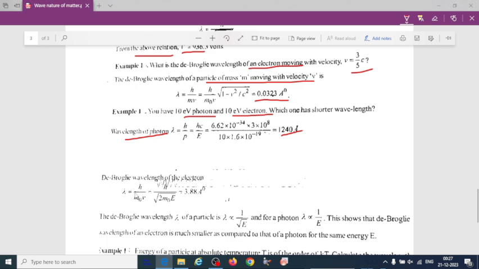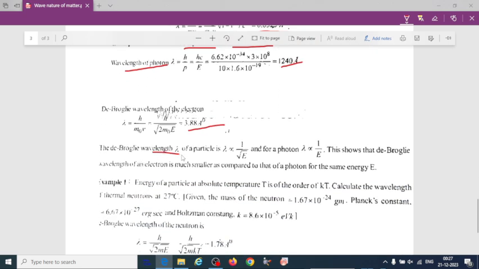So de Broglie wavelength lambda equal to h divided by m naught into v, that is the rest mass of the electron. You can just write it in terms of kinetic energy: h divided by root of 2 m naught E. So if you substitute the E value, you will have the wavelength of the electron, 3.88 angstrom. Here the wavelength of the photon is 1240 angstrom.